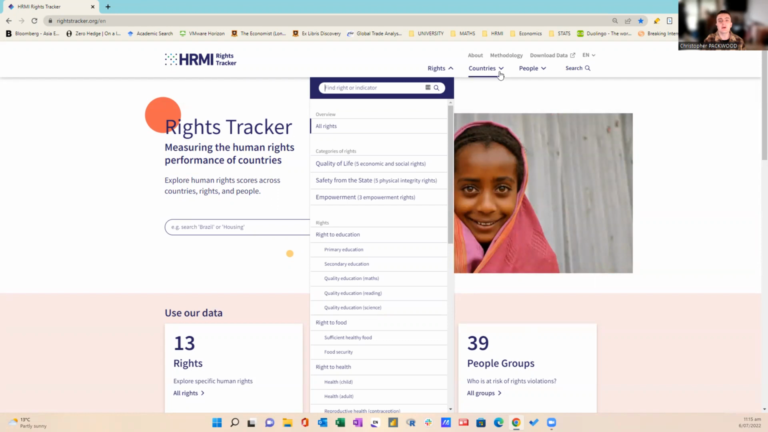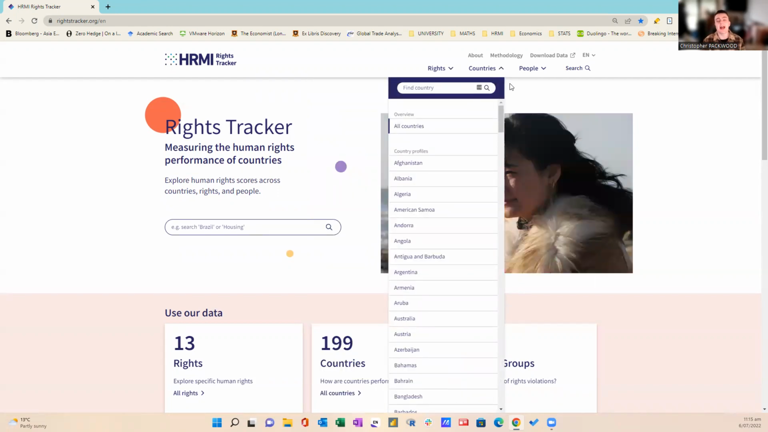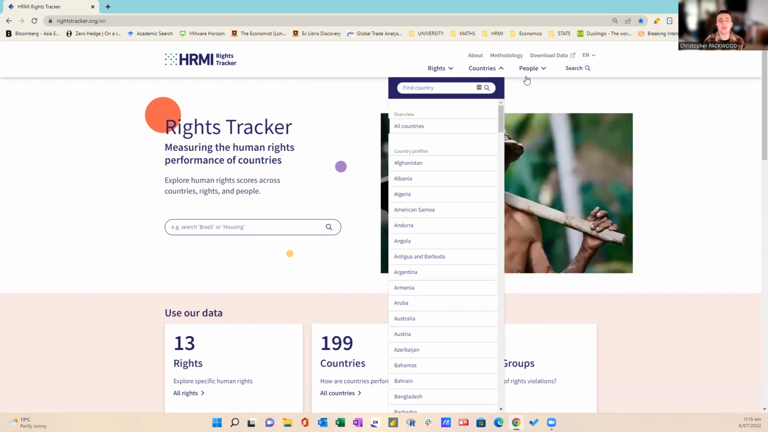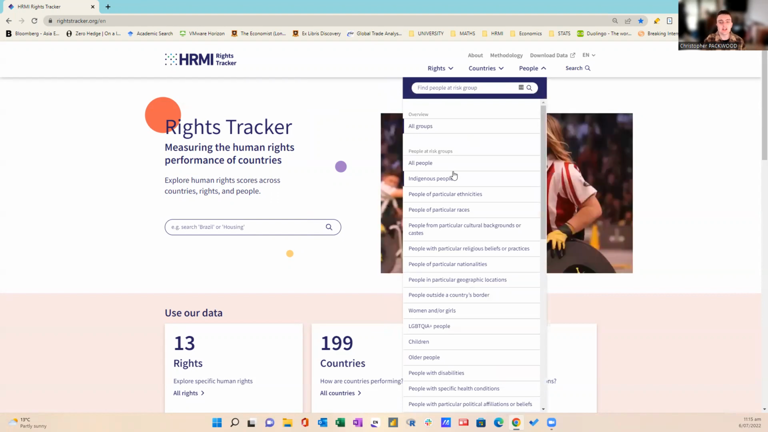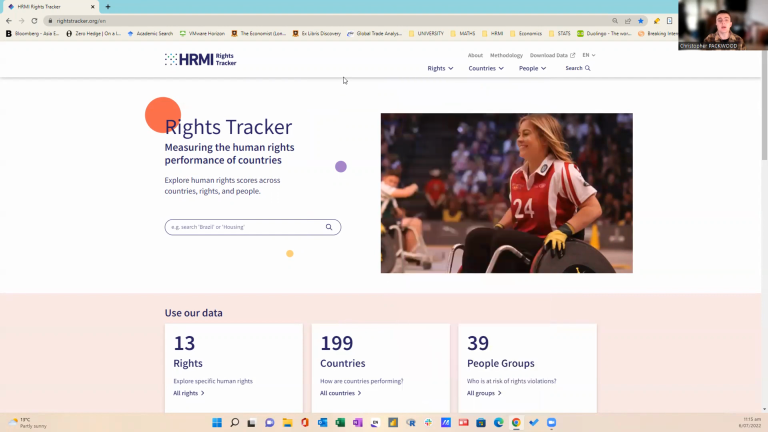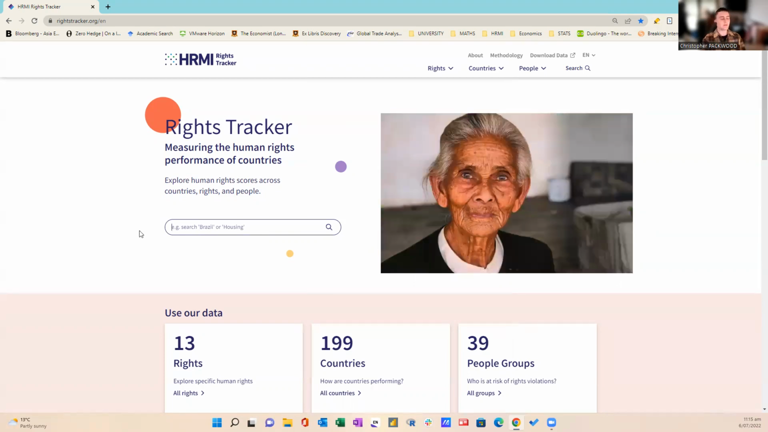But most people first start off with looking at the individual country and seeing how they're doing, and then they compare it to the region or their neighbors. Or alternatively, you could also look at at-risk people groups, for instance, Indigenous people or LGBTQI+ people. But today we're going to start off with the economic and social rights of Australia. So in the browser, in our search box down here, we're going to type in Australia.